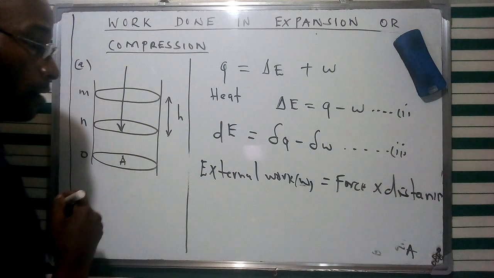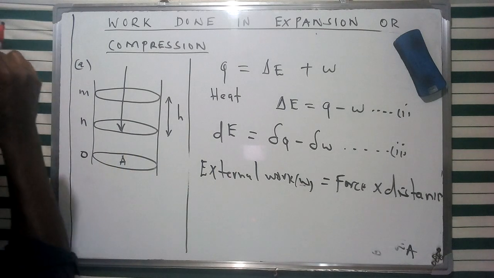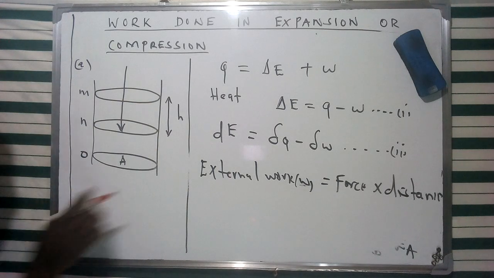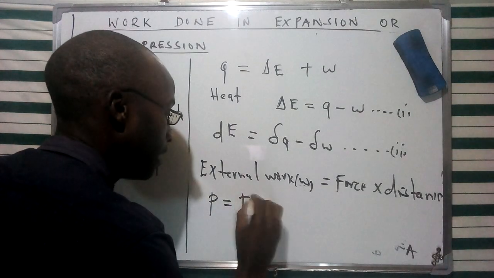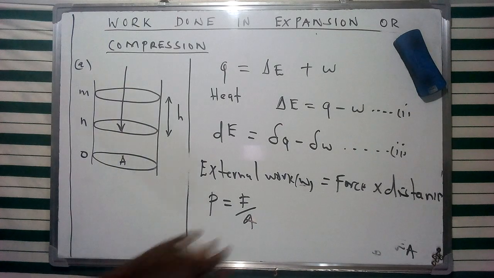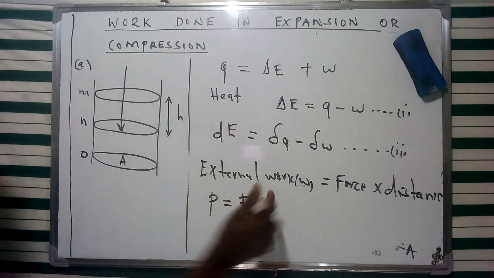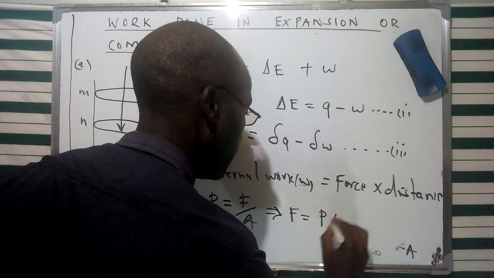In this particular case, we can find the force from the pressure applied in this chamber of area A. Pressure is the ratio between force and area, so we can describe force as the product of pressure and area.